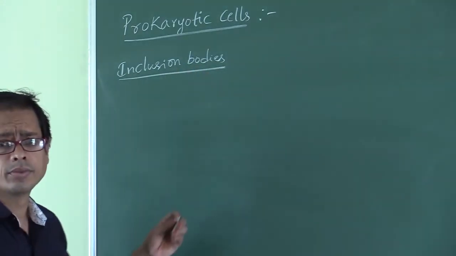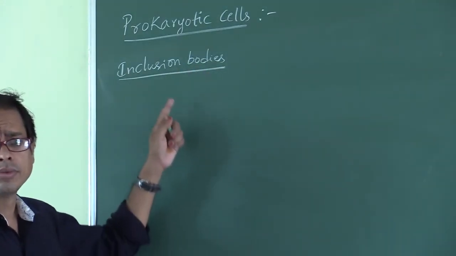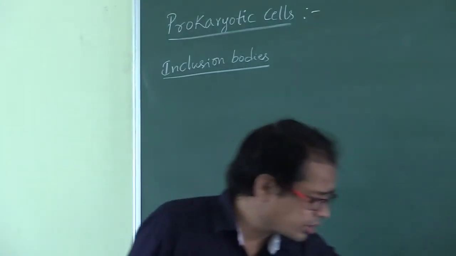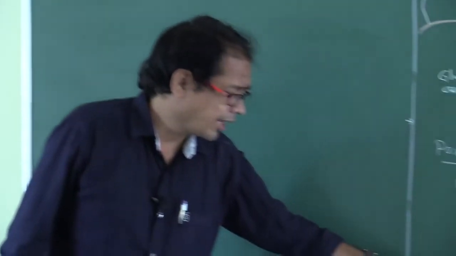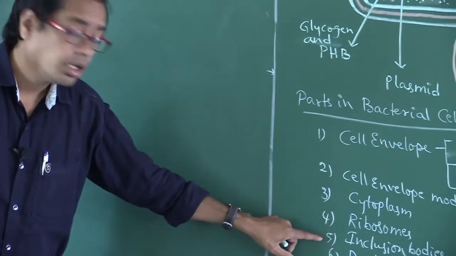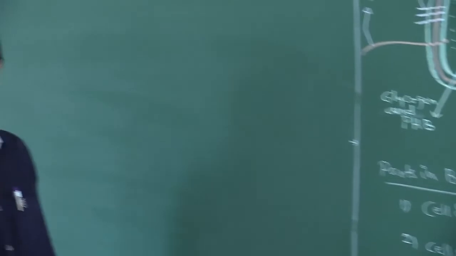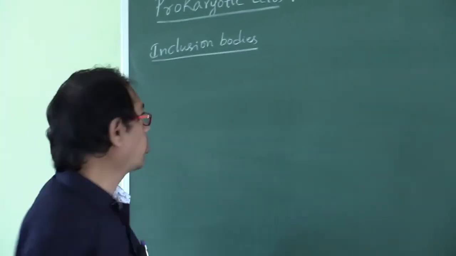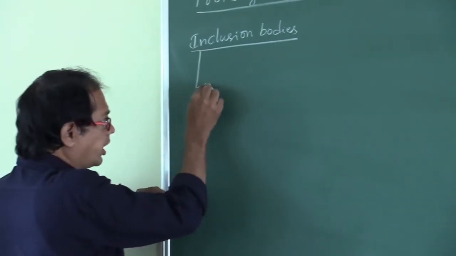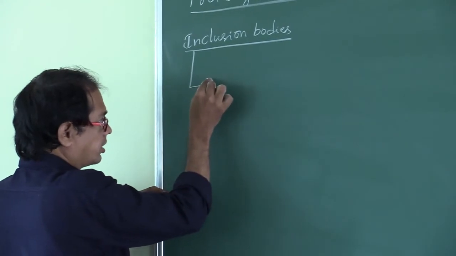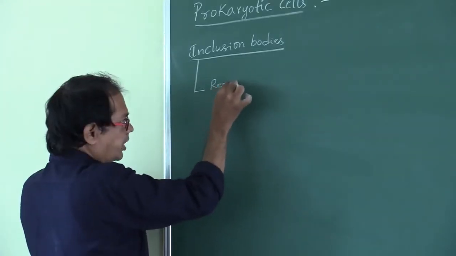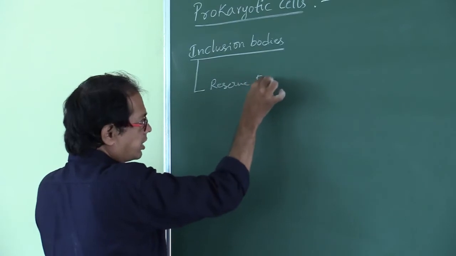Right. Now, next, what is the next part? Ribosomes is completed. Next part, inclusion bodies. What are the characteristic features of inclusion bodies? Inclusion bodies reserve food material.